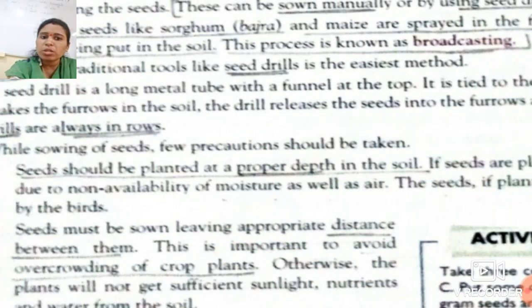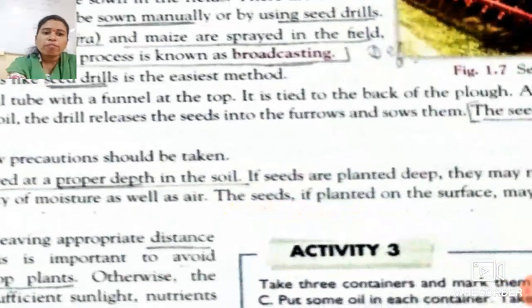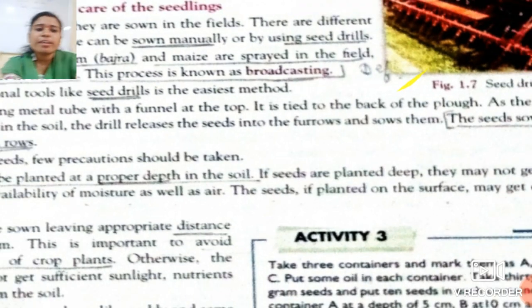Why do they not germinate? Because there is non-availability of moisture and air. Air does not pass into that deep layer of the soil, and water or moisture is not present that deep. So the seed should be sown at the proper depth of the soil. If you sow the seed on the surface, what will occur? See students, they may get eaten up by the birds. So they should be sown at the proper depth in the soil.